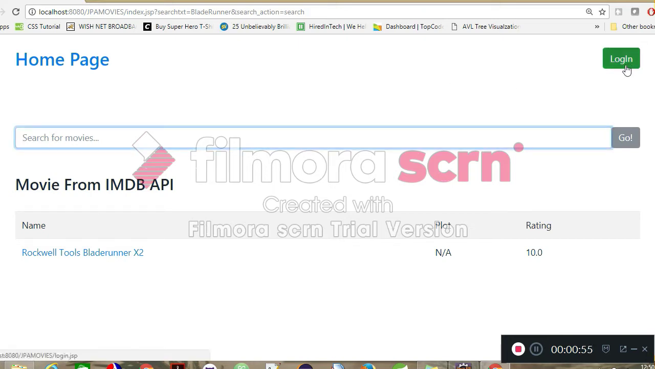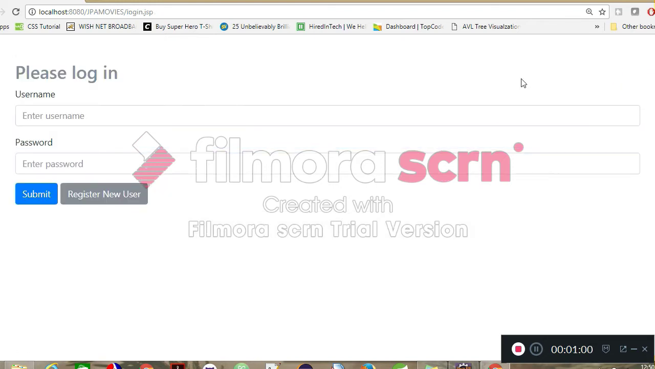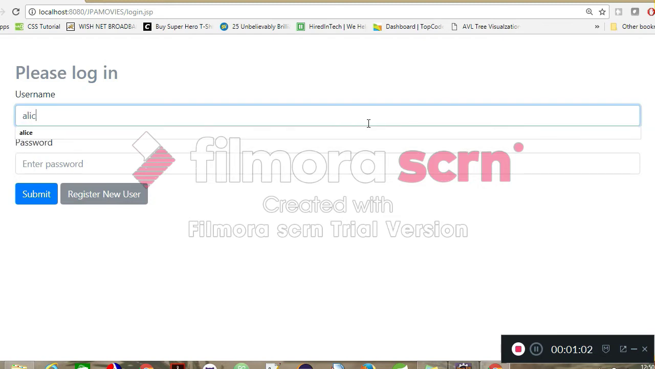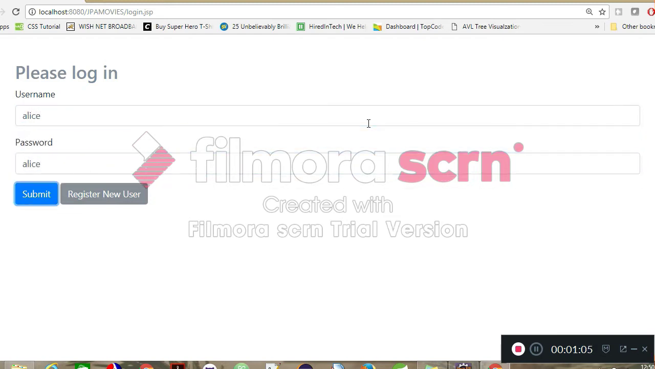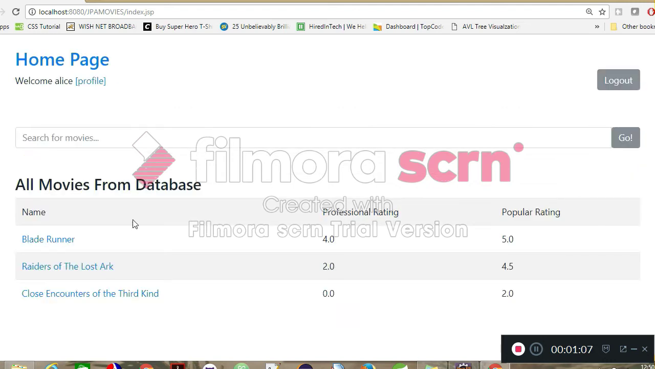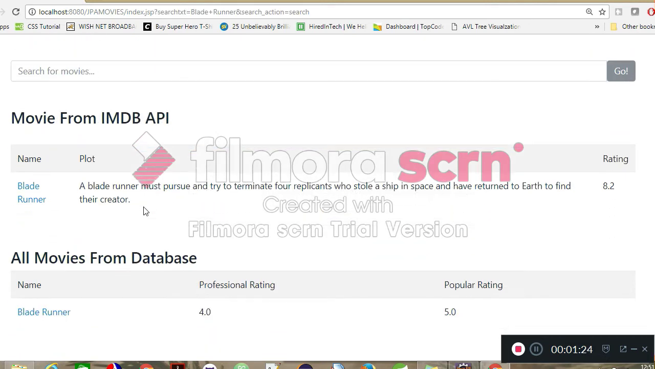Anyways, now we can log in using the critic profile or the critic role, and I have created Alice as the critic role. So Alice, submit. As you can see out here, these movies are being fetched from the database which are connected to Alice. So if I search Blade Runner, here you can see Blade Runner that is coming from the database itself and also from the OMDB API.